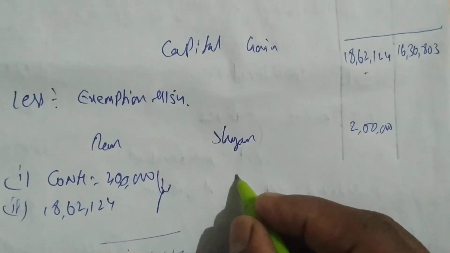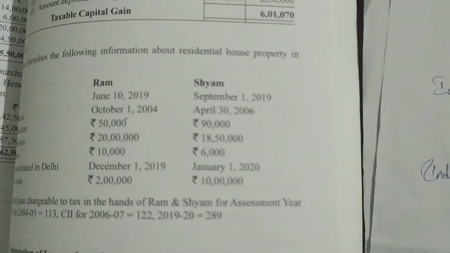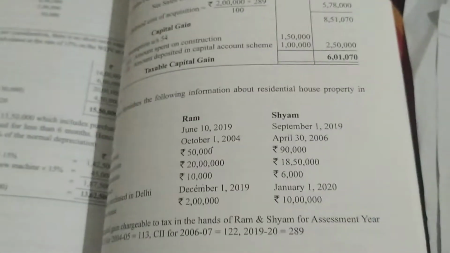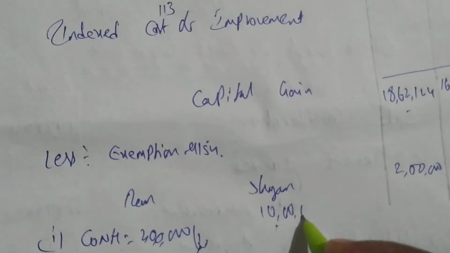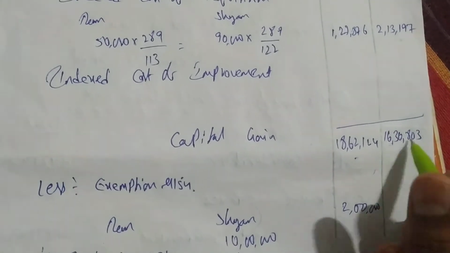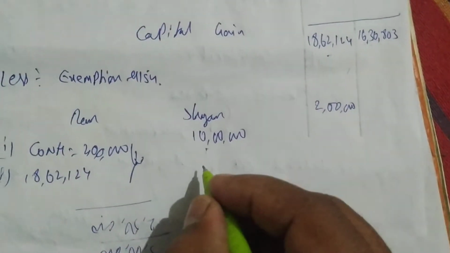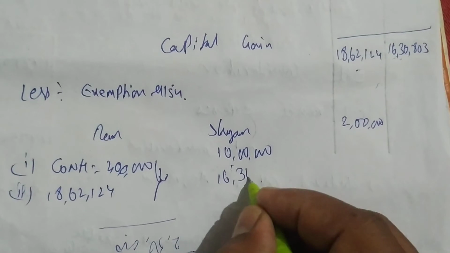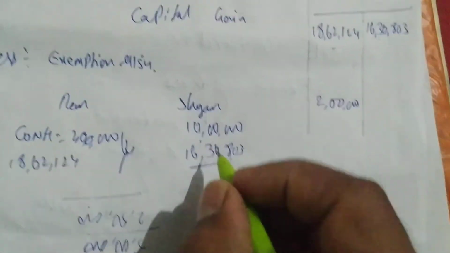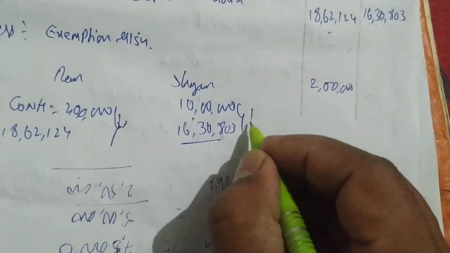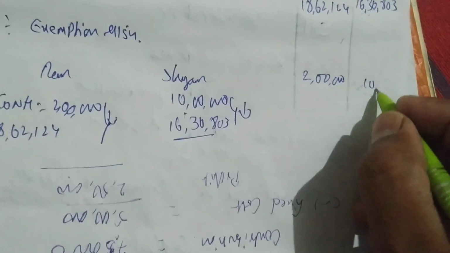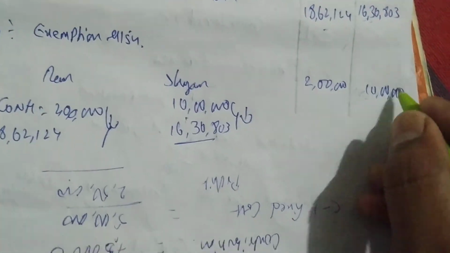Shyam purchased a new asset for 10 lakhs. So let us write 10 lakhs. And capital gain is 16,30,803. So least is 10 lakhs. So we have to write 10 lakhs here. Done.